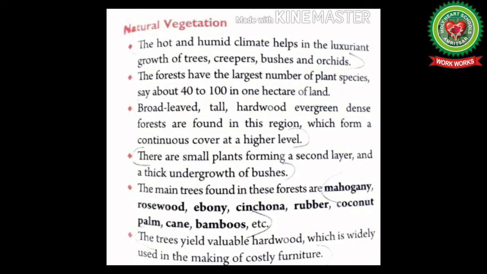There are small plants forming a second layer and a thick undergrowth of bushes. The main trees found in these forests are mahogany, rosewood, ebony, cinchona, rubber, coconut, palm, cane, bamboos, etc. The trees yield valuable hardwood which is widely used in making of costly furniture.